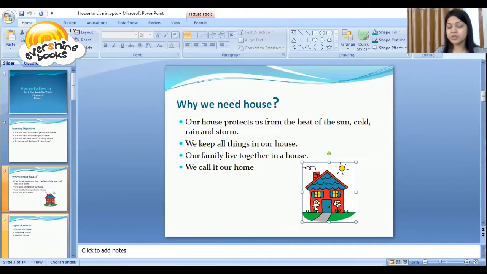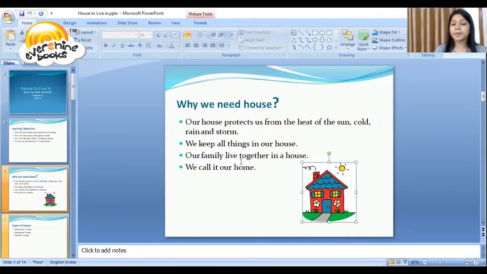We keep all our things in our house. Our family lives together in a house. We call it our home, where we live with our family members.